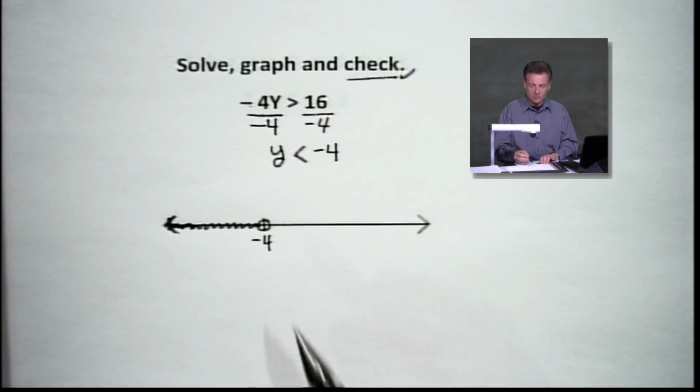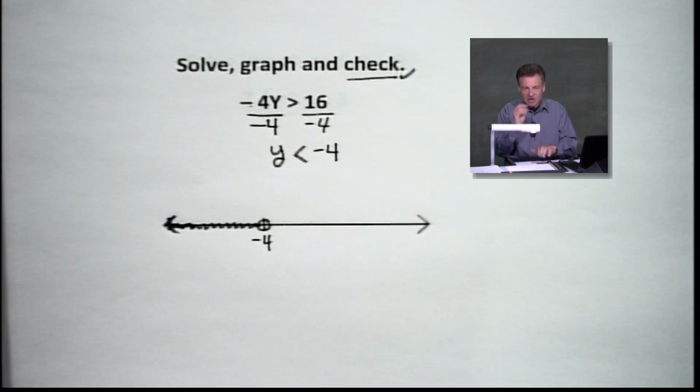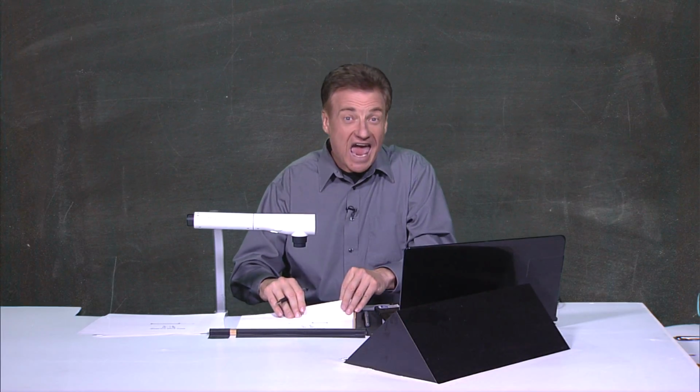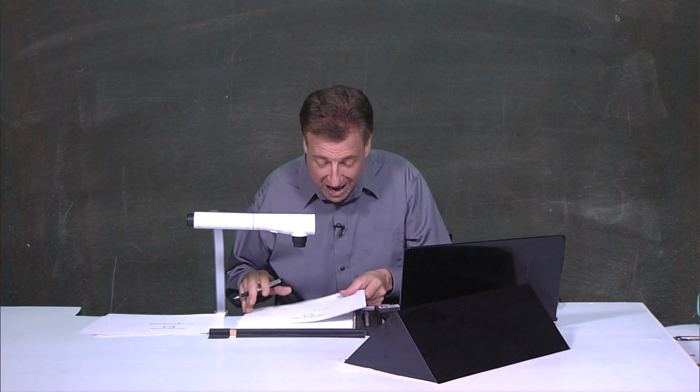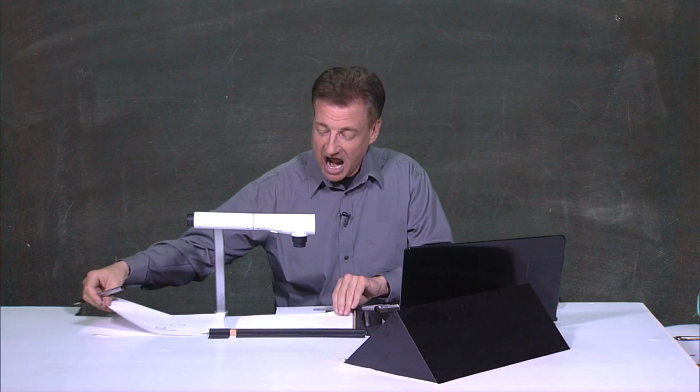So if you shade the wrong direction, that's why you check. Pick one of those numbers in your shaded region there, substitute it back in and see what happens. And you'll be happy, especially if you do it right. All right, let's take a look at one.